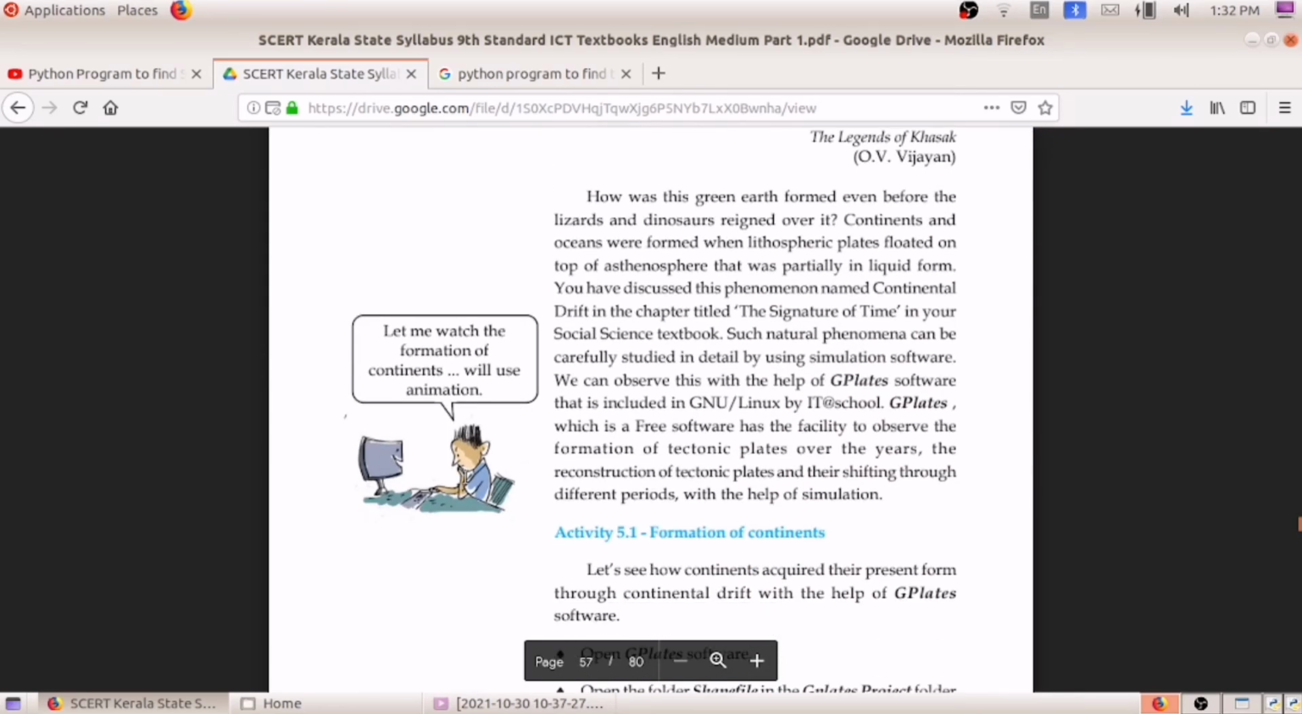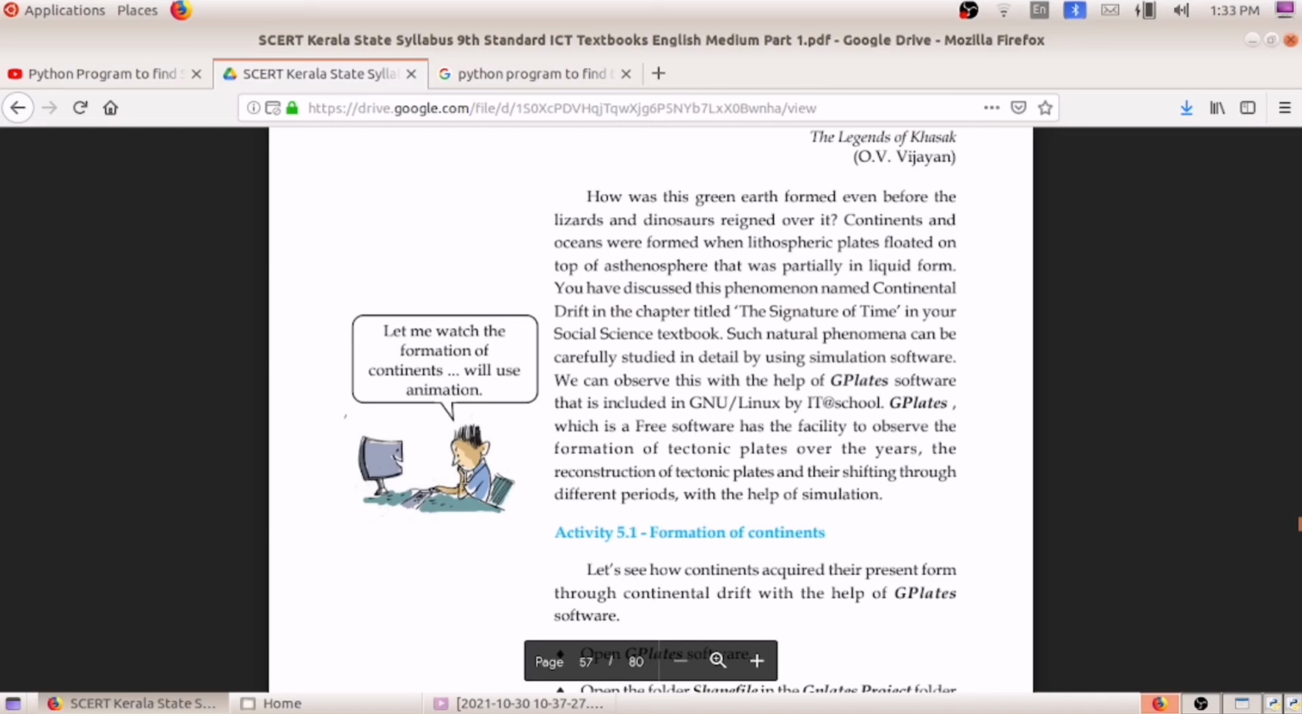How was the green earth formed even before the lizards and dinosaurs reigned over it? How was the green earth formed? On the green earth, there are continents and oceans. They all were formed when lithospheric plates floated on top of the asthenosphere, which was partially in liquid form. When the lithospheric plates floated above the asthenosphere, these oceans and continents formed.